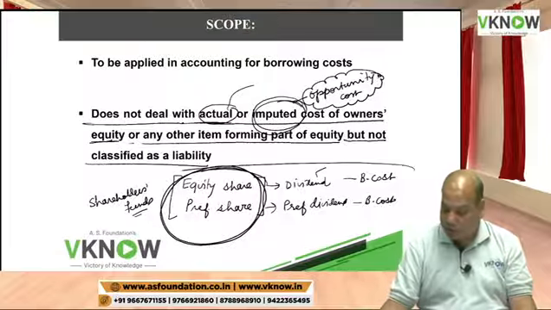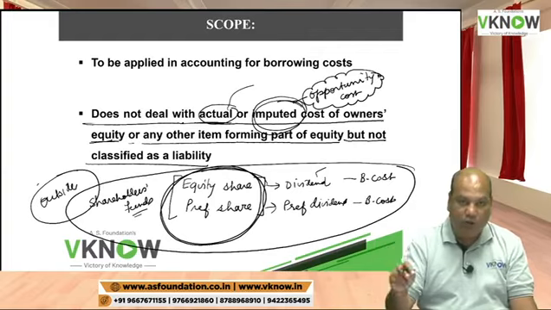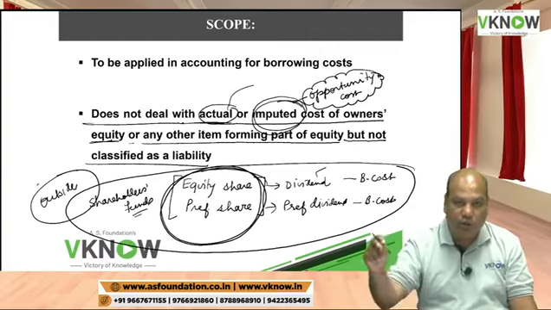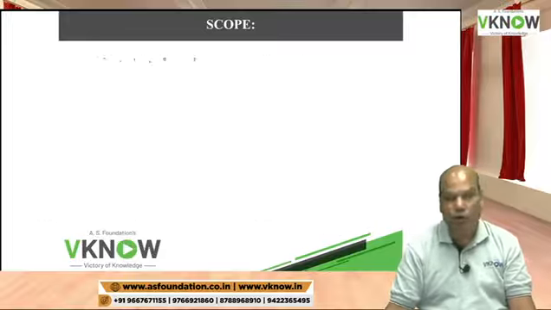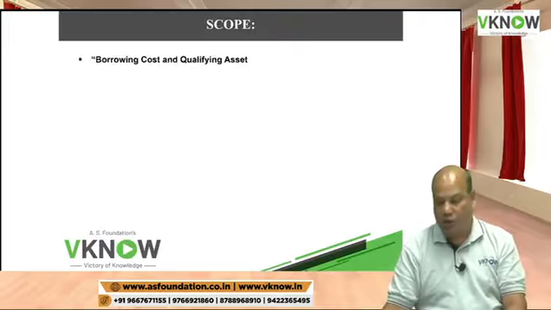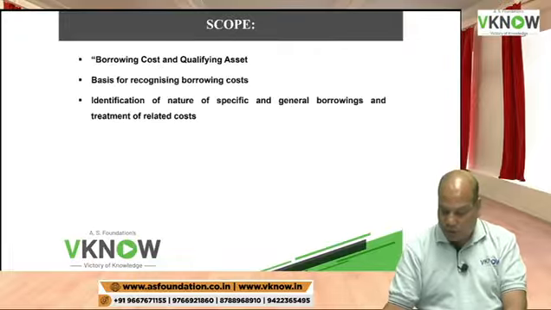So these are outside the scope of the standard. Even if they give you in the question dividend paid to equity and preference shareholders, kindly ignore, they are not borrowing cost for the purpose of Accounting Standard 16. Okay.